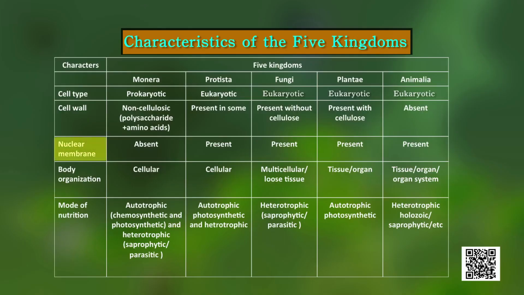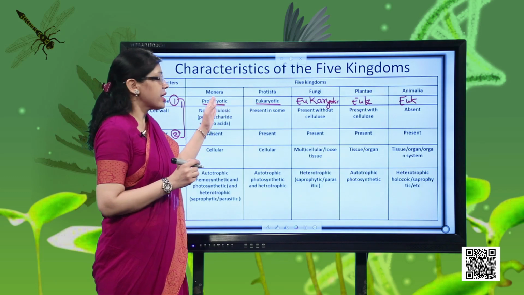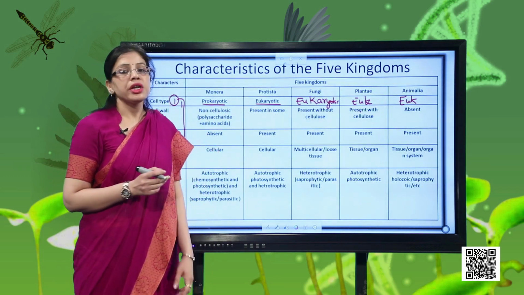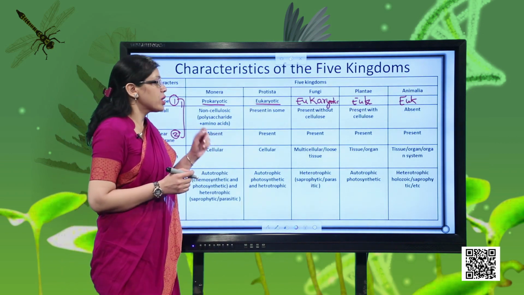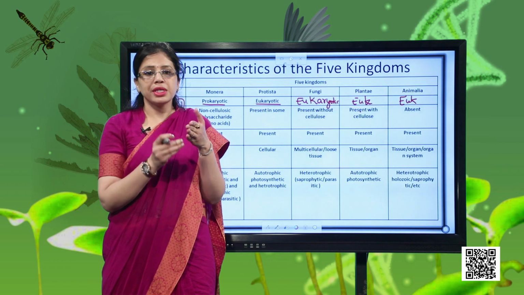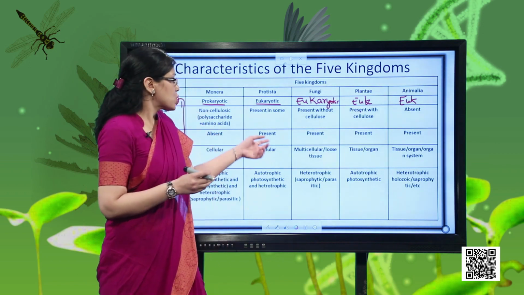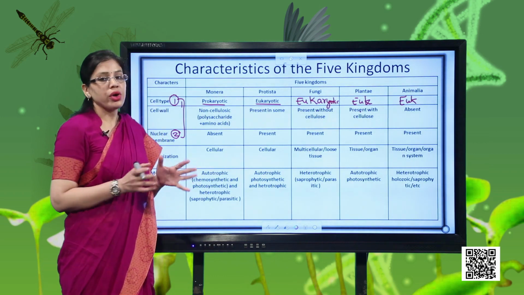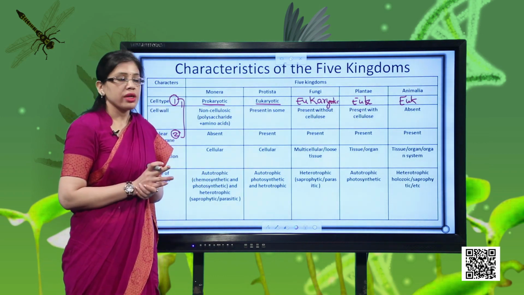Now this third point, we will be discussing it along with this only, because these 2 points are related. Obviously, any organism which is prokaryotic will not be having a well-defined nuclear membrane. So here we have written nuclear membrane is absent. And as I have already told you, the 4 remaining kingdoms are having eukaryotic members, so nuclear membrane will be present. So you can club the first point and the third point, and you can study them together.